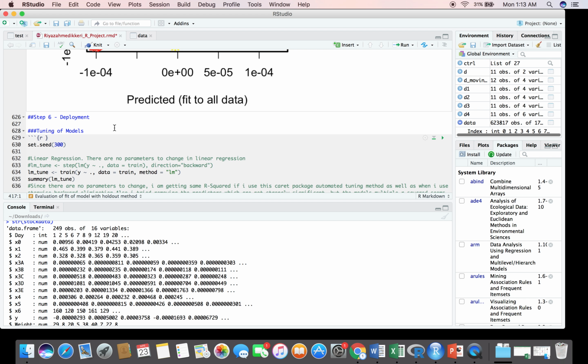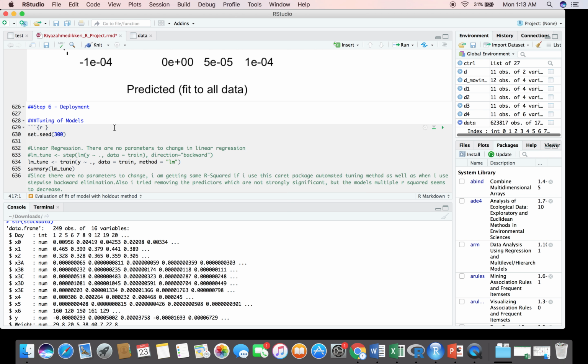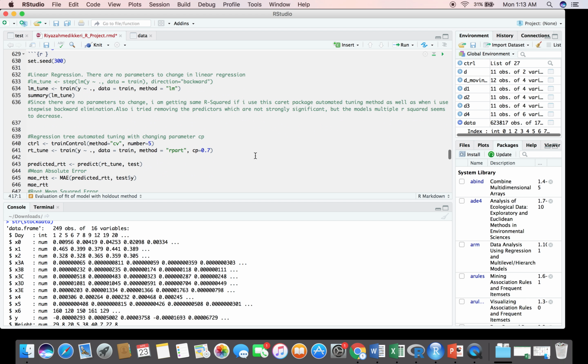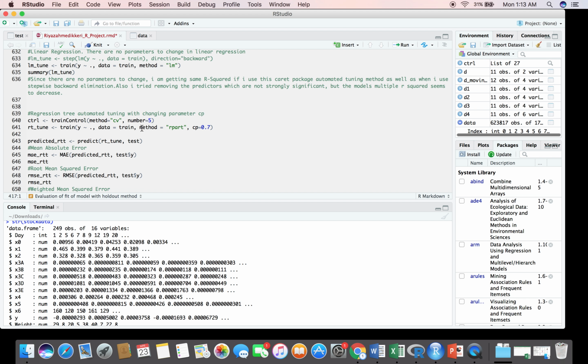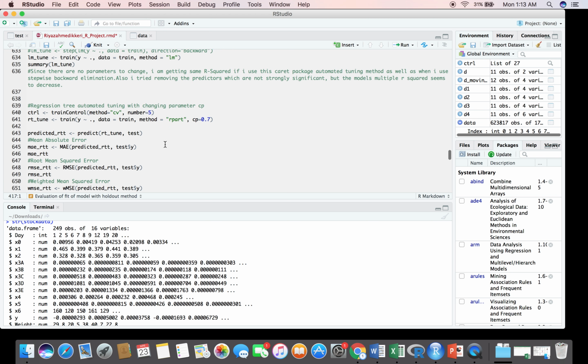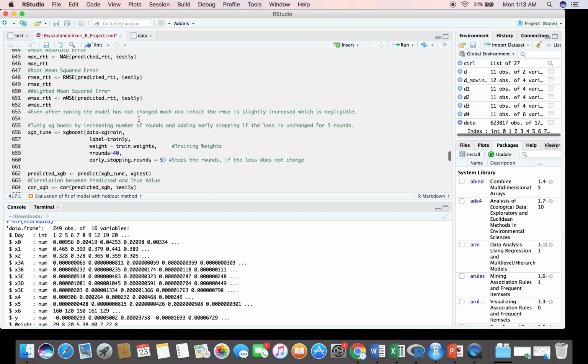So for tuning the models, I tried the stepwise backward elimination, which gave me similar results. And for tuning the regression trees, I used the CP parameter to change the values, but here also I got similar results to that of the previous model.